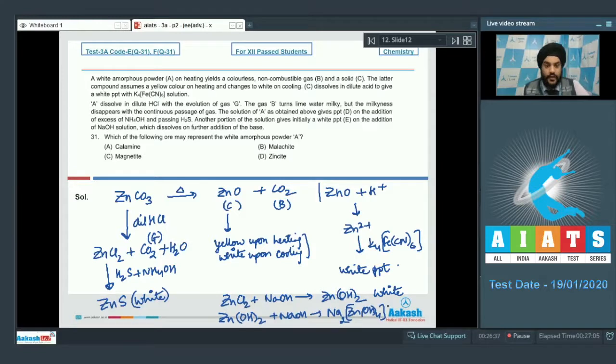So we are now in a position to solve this question, students. Question number 31 says, which of the following ore may represent the white amorphous powder A? We have seen that A was ZnCO3, and ZnCO3 is calamine. So for question number 31, we have to mark the answer as A.